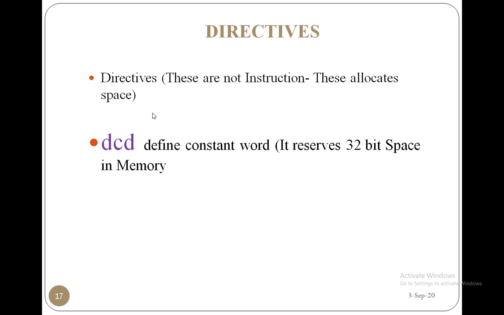which is the abbreviation. It reserves 32-bit space in memory to store the results or to store the values, right? So when you write DCD in the program, it reserves 32-bit space in the memory. It is not an instruction but a directive. It directs the processor to allocate 32-bit space in the memory. These are useful to store the values and the results; for all these things we use DCD.